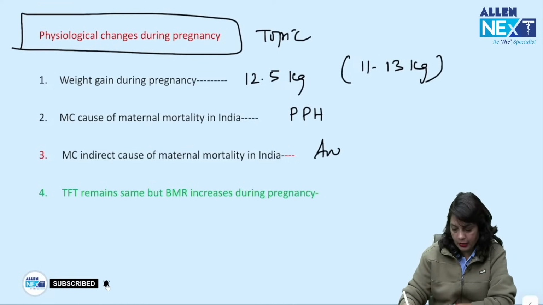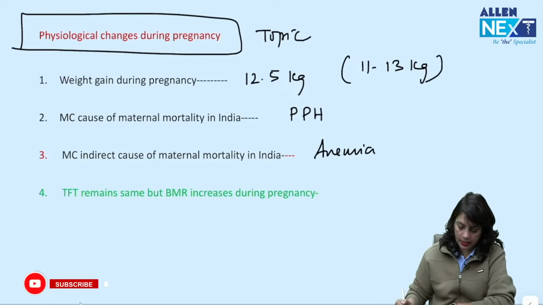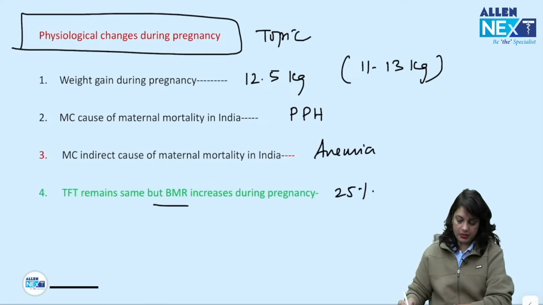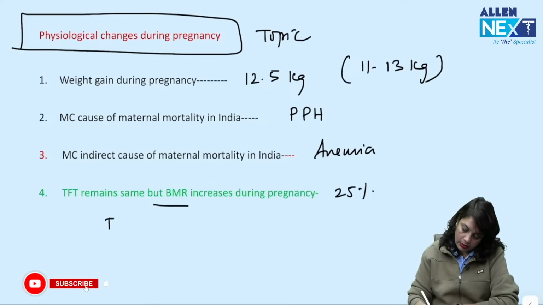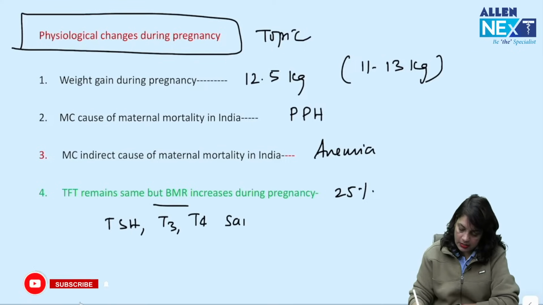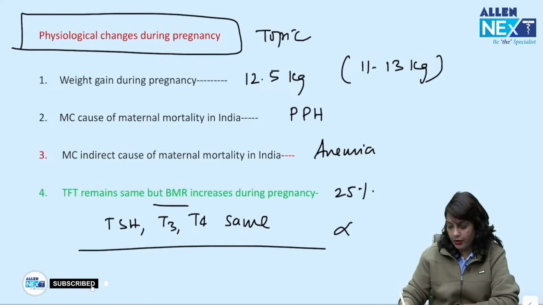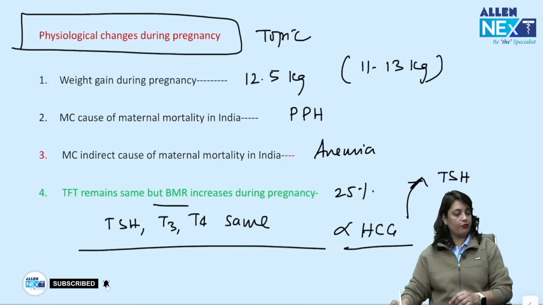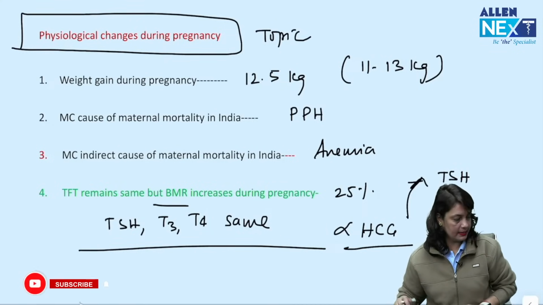Most common indirect cause for maternal mortality, anemia. BMR increases in pregnancy 25%, although TSH, T3 and T4 remain the same. It is the alpha unit of HCG that behaves like TSH because it is structurally and functionally similar to TSH.